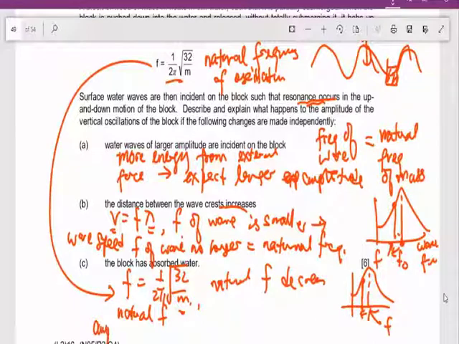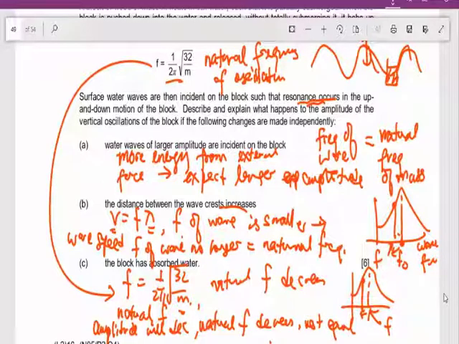The amplitude will decrease because the natural frequency becomes smaller, so again it is not equal to the external frequency, the frequency of the wave. So again, you move away from resonance. That's why the amplitude decreases. So for part B and part C, the amplitude decreases. For part A, the amplitude increases because you're giving the wave more energy, and the wave will transfer more energy to the mass.